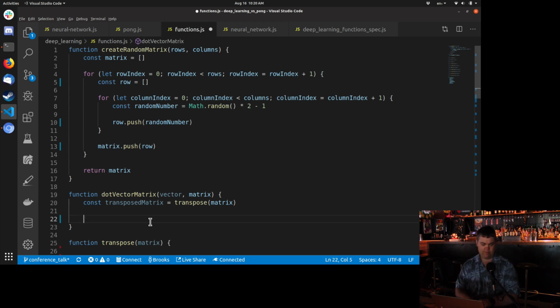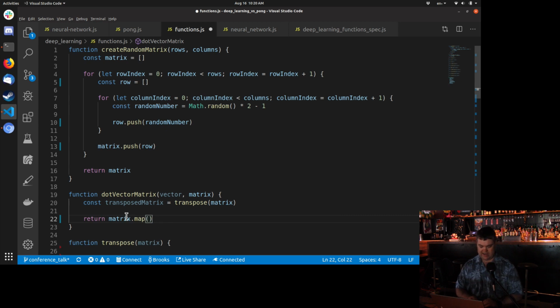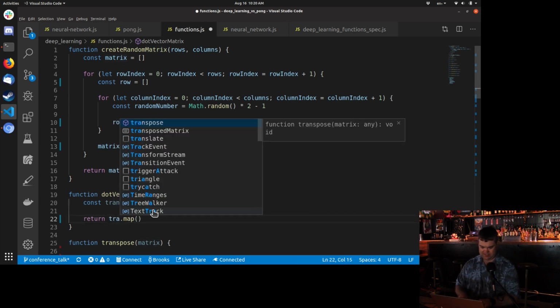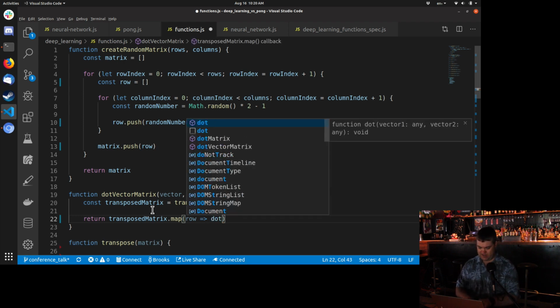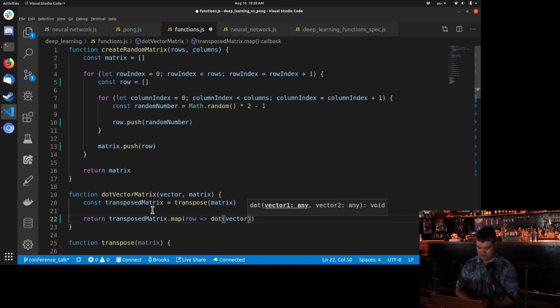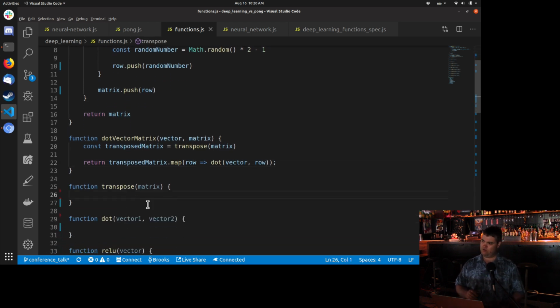We can now just map through this vector. So we're going to return matrix.map. We're going to take in the current row, and actually we want the transposed matrix. And we're going to take in the row for this matrix. And we want to get the dot product of the vector and the row. Now this should work, except we don't have transpose written. It's right here. So now we need to do that.